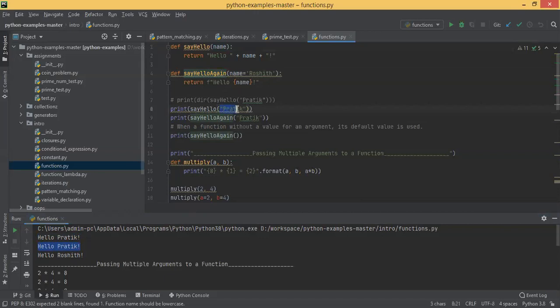So here you can call this function by passing a value, and that's the hello function. You can pass a string, and this string is being passed here. And here, say hello again, again this function is being called by passing Pratik. So name is assigned Pratik, so it's returning hello Pratik exclamation symbol. And the third time, you just called say hello again without passing any parameters. So in that case, you have the default value.